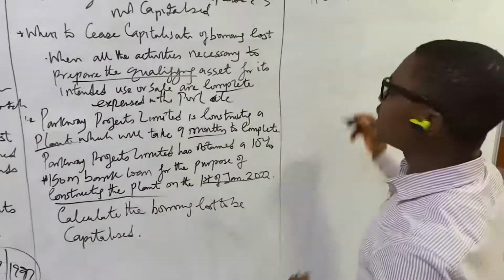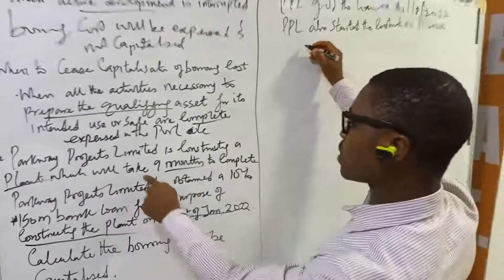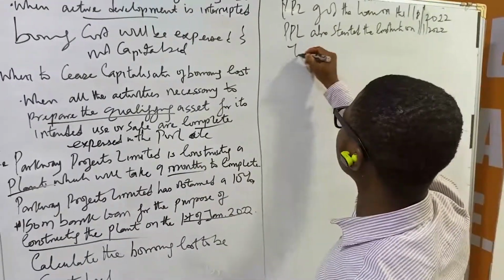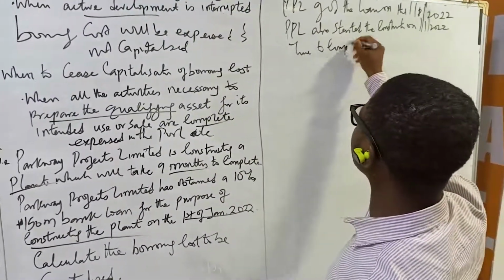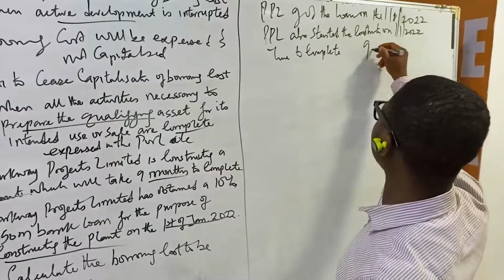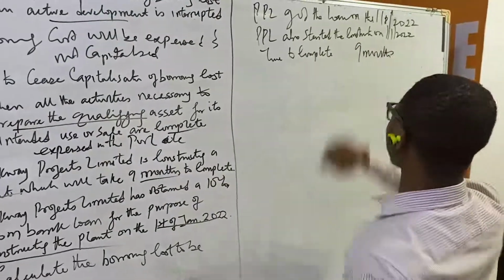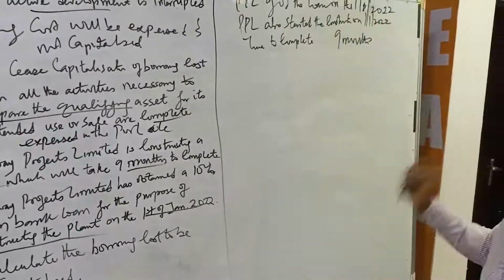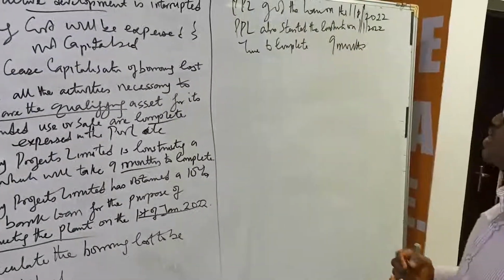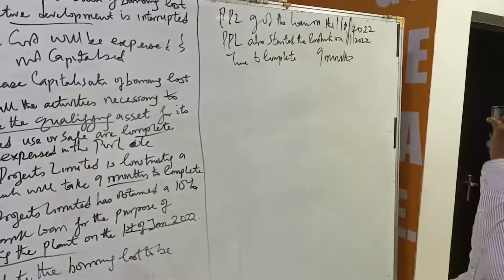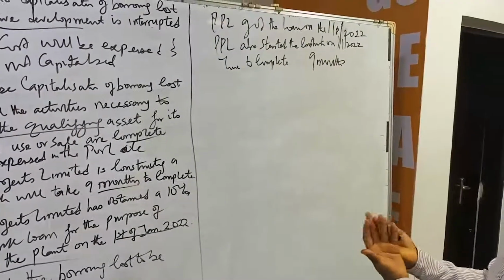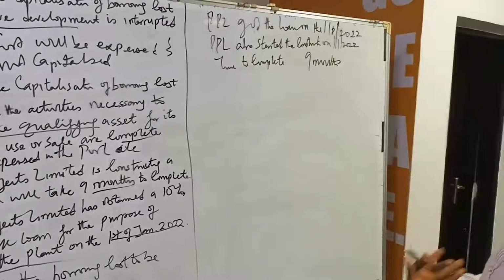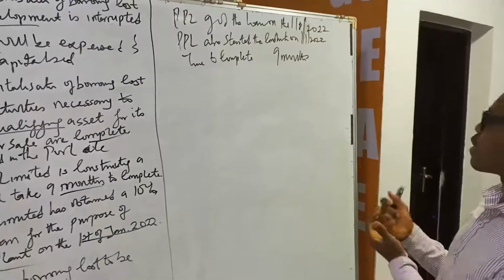So again, we take 9 months time to complete. Of course, we know that interest is annual at 10%. So what do we do? The first thing we need to do is to calculate the borrowing cost that will be capitalized. So what will be the annual borrowing cost in the first place?